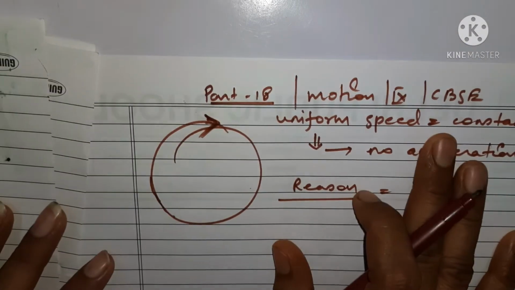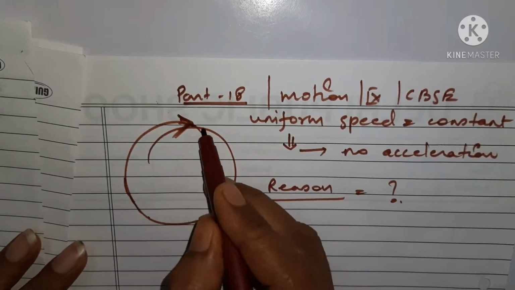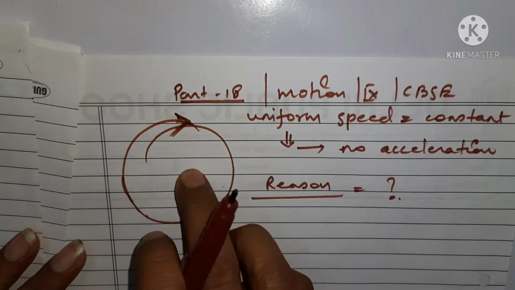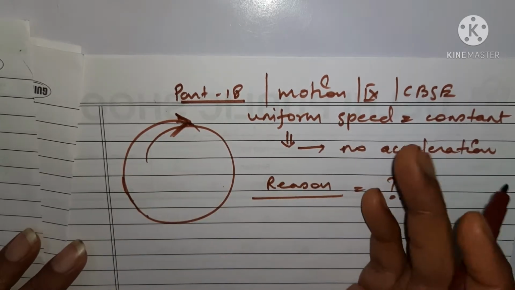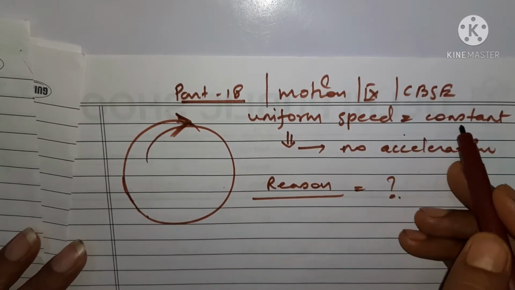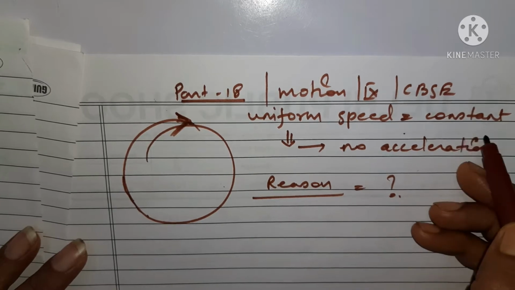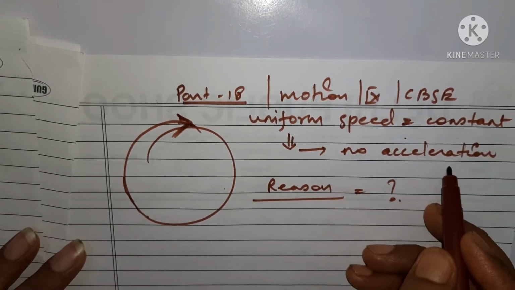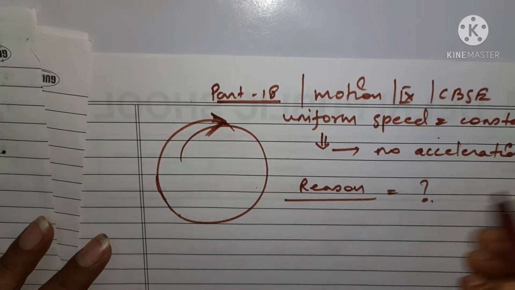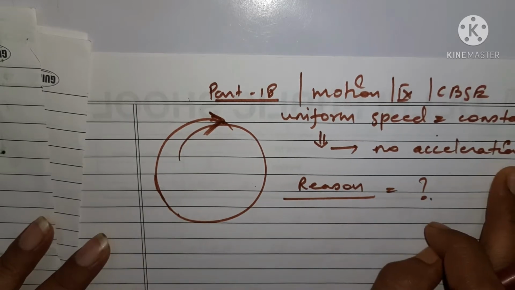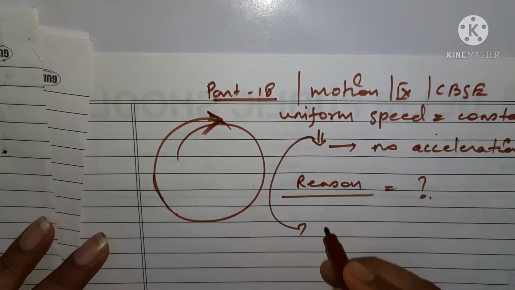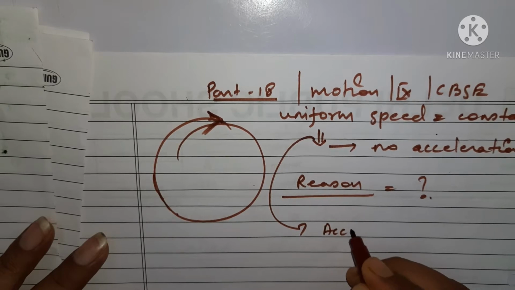In the previous session, I gave you a question about uniform speed. If a body is moving along a circular path with a uniform speed, and when we talk about uniform speed, it means equal distances are covered in equal intervals of time, which shows that the speed becomes constant here. And if speed is constant, we say that there is no acceleration. In a linear path we have seen that there is no acceleration, but in case of circular motion this is not correct. In circular motion, even if the speed becomes constant, still we say that acceleration takes place.